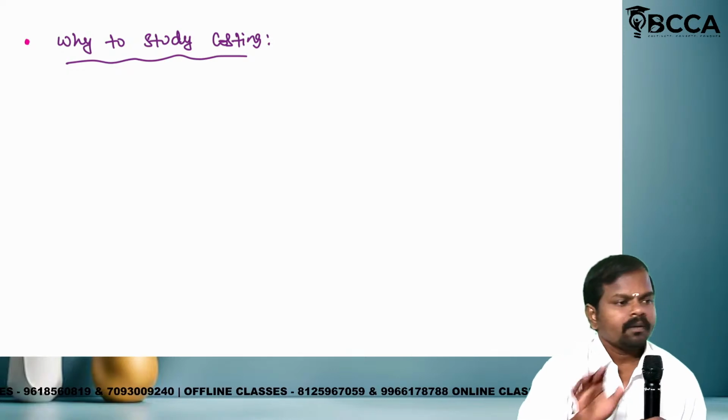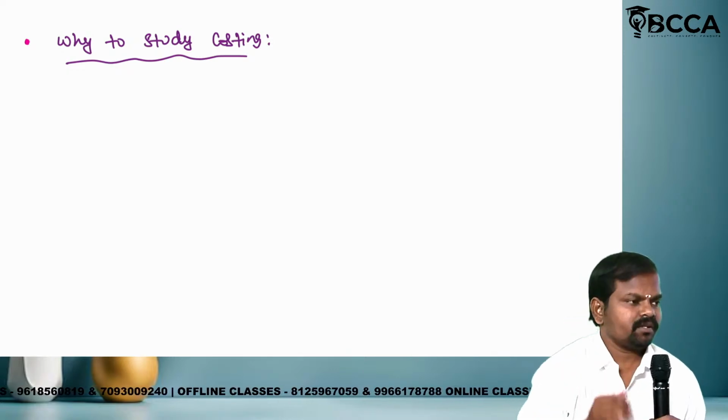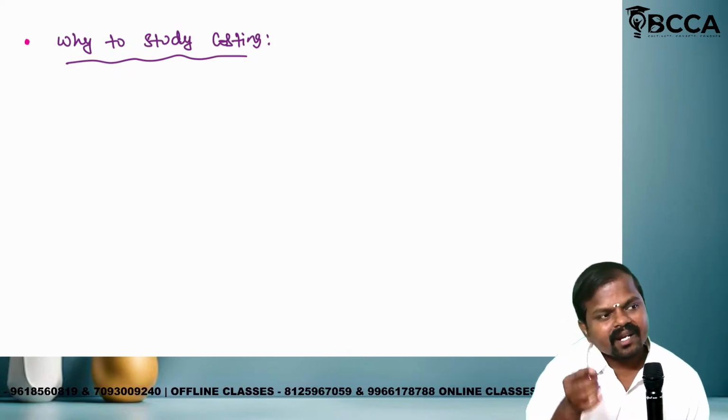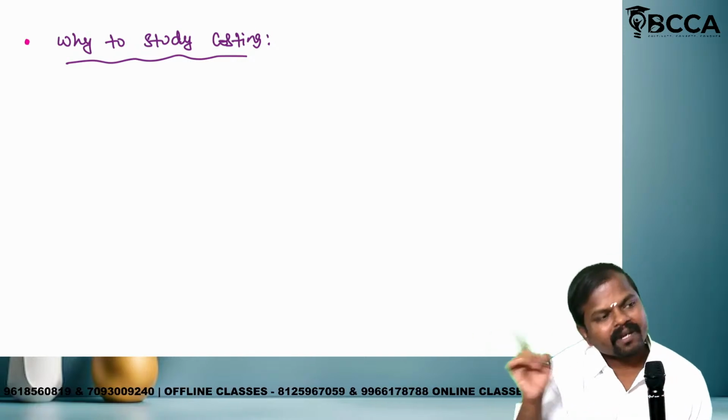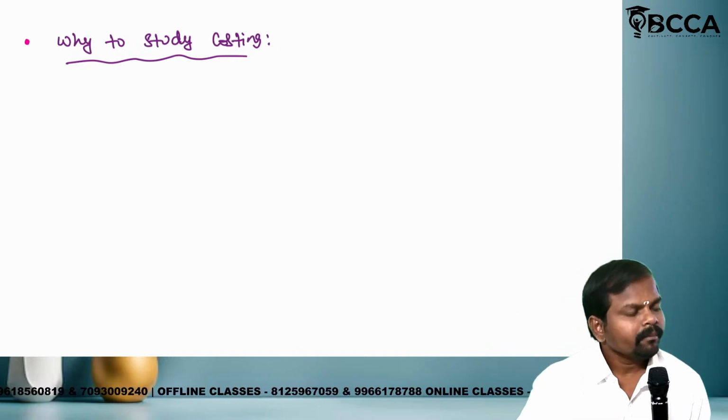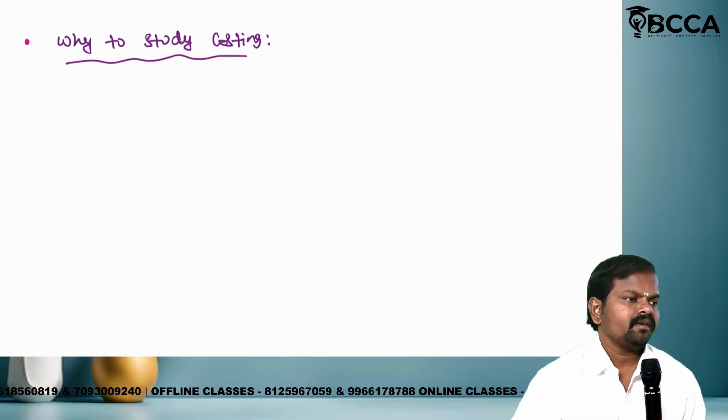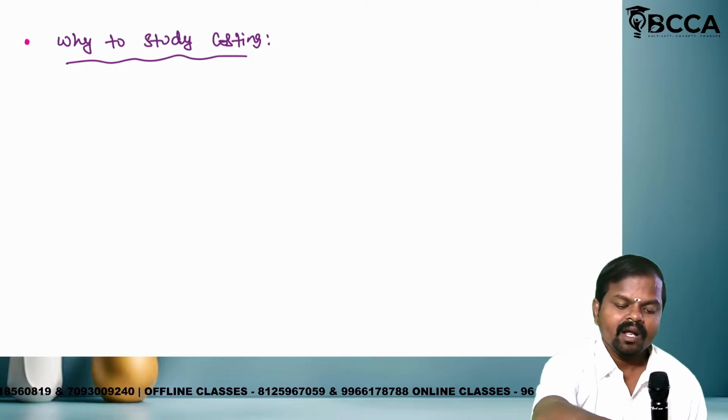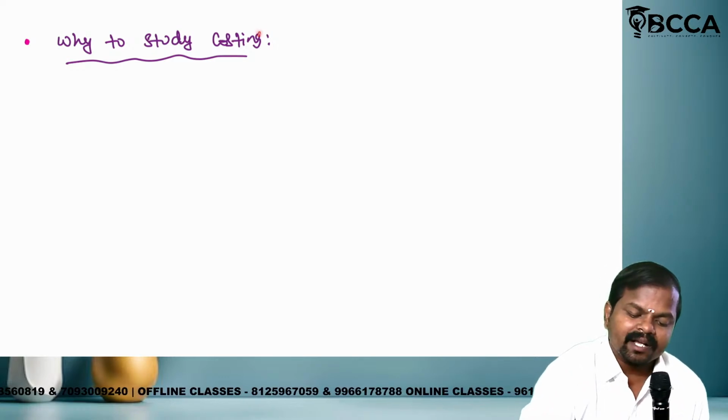Clear? Simple. We are manufacturing shirts. Whether as a manufacturer you are deciding or the customer will decide? Manufacturer only will decide. Now tell me, why to study costing?